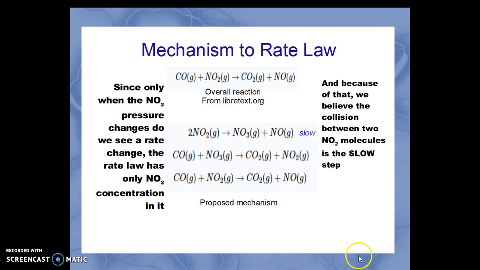And because of that, we believe that there is a collision between two nitrogen dioxide molecules that is the slow or rate determining step. And so we look at the experiments that are done, and we find that in fact that's true. The rate law is rate equals k times the concentration or partial pressure of the nitrogen dioxide squared.